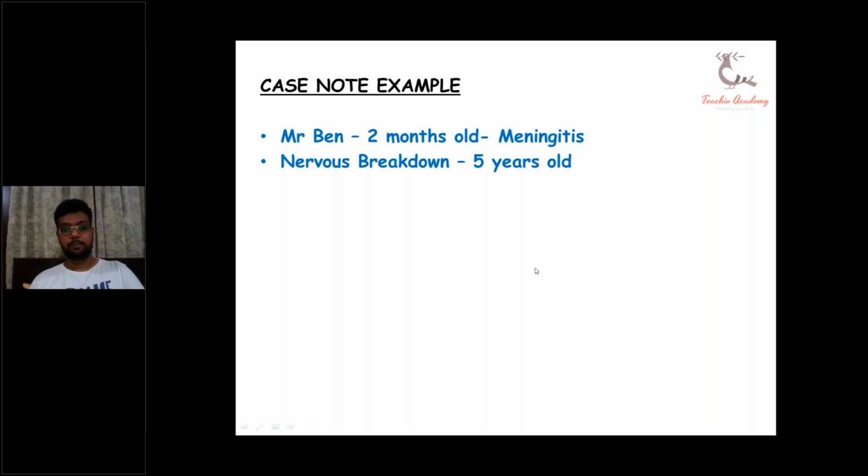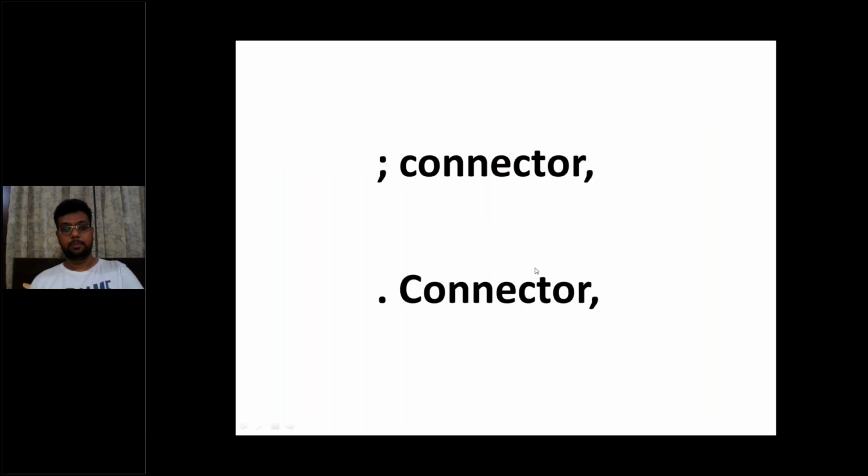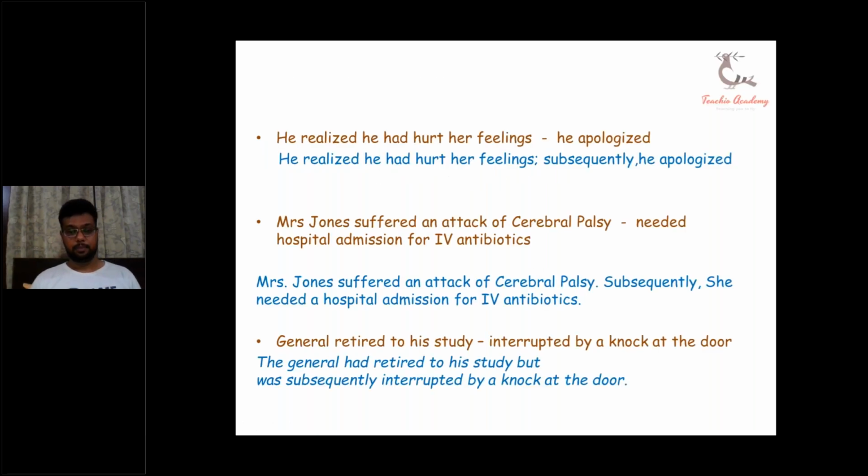You just explained the general retired to his study, then interrupted by. When you were giving the example, putting in the connectors, you put in that the general had retired to his study, but no comma, no semicolon, was subsequently interrupted by. So I want you to explain that area again. Thank you.